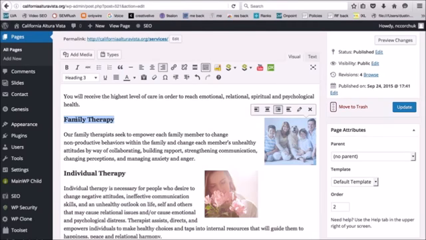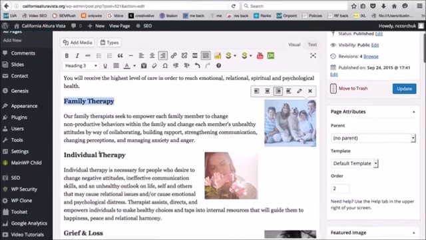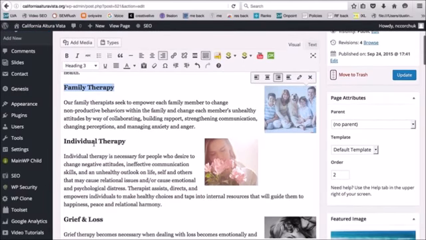And because family therapy is surrounded by H3 tags, it's going to tell Google that this is really what this whole paragraph's about. They will crawl this paragraph text, but it just doesn't hold as much weight as something with a heading tag. And so it's good to be able to put your most relevant information in title tags or heading tags because it just shows Google that that's important.